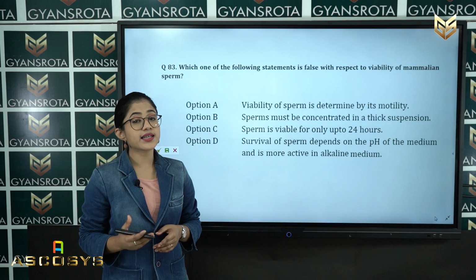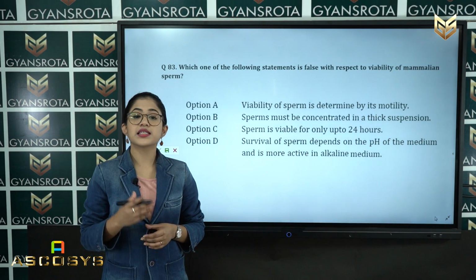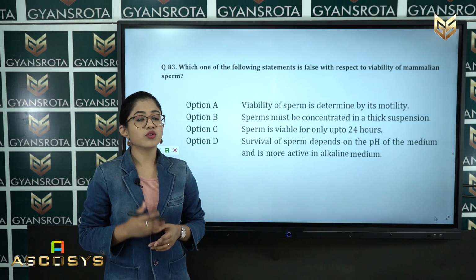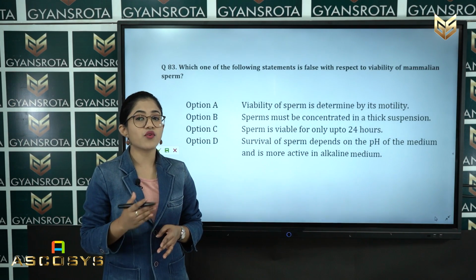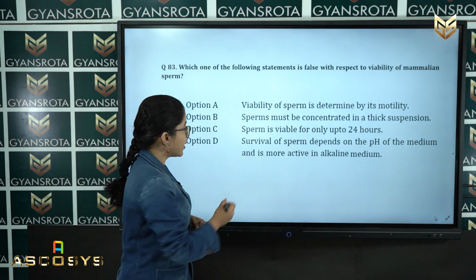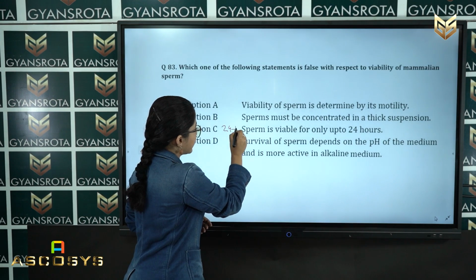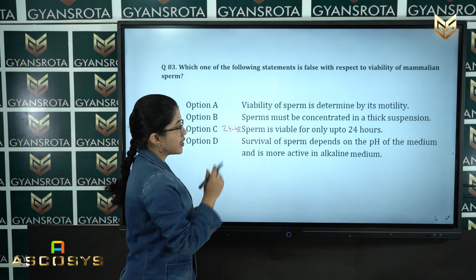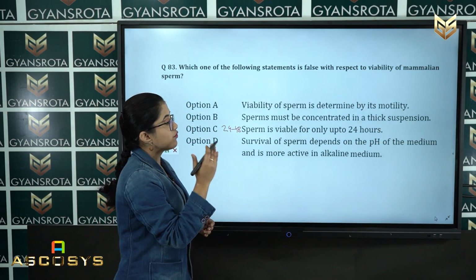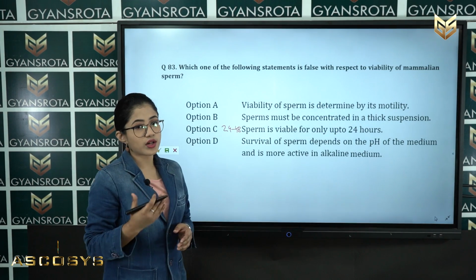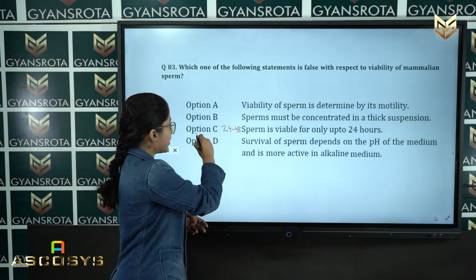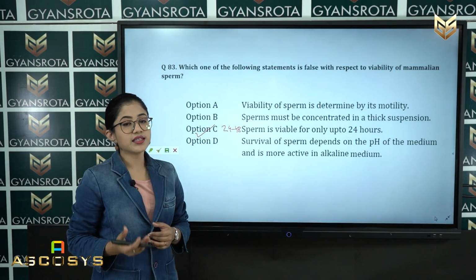This is the incorrect statement, because the sperm is viable not just for 24 hours but for 24 to 48 hours. So it should be 24 to 48 hours. But it is written here that it is viable for only up to 24 hours, which means this is a false statement, and option C is the correct answer for this question.